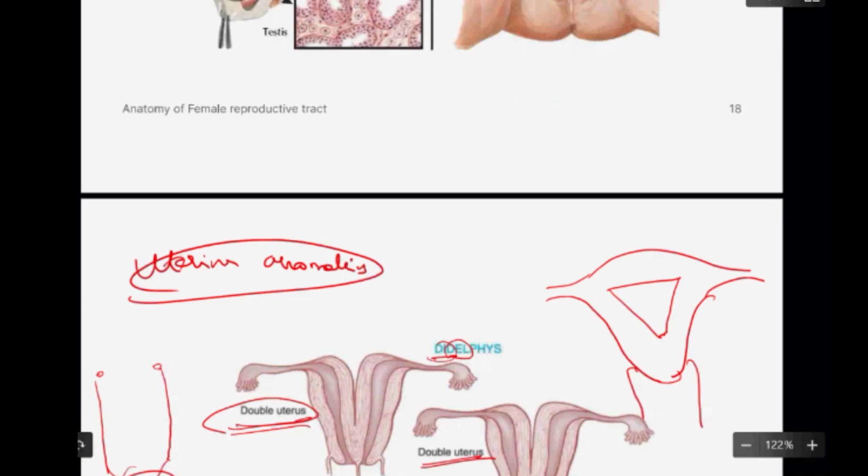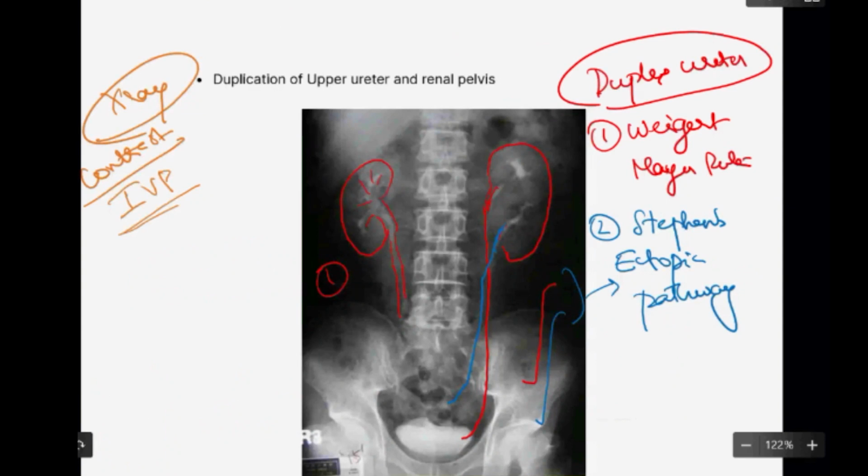Okay, why are you concerned about all this? Because all this will cause problems for us when you are treating the patient. They will land up with infertility.